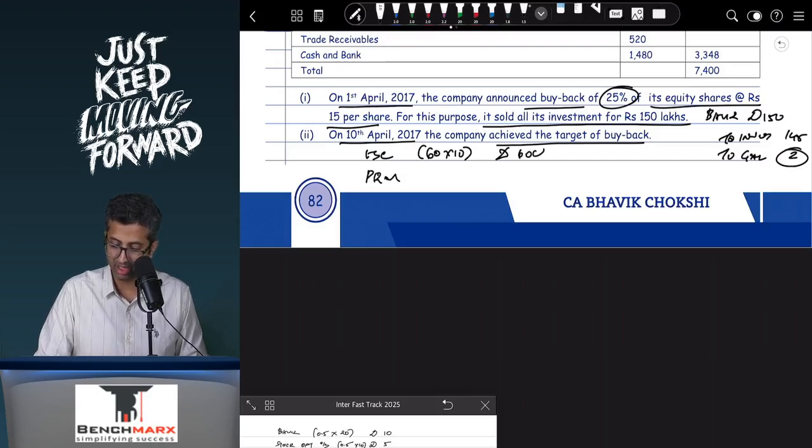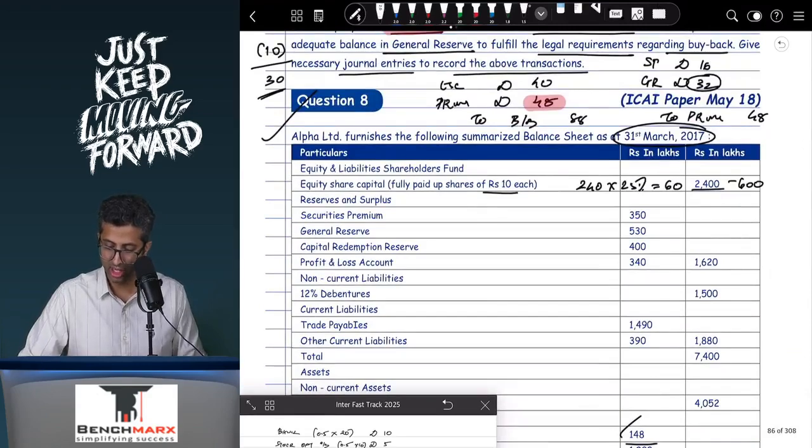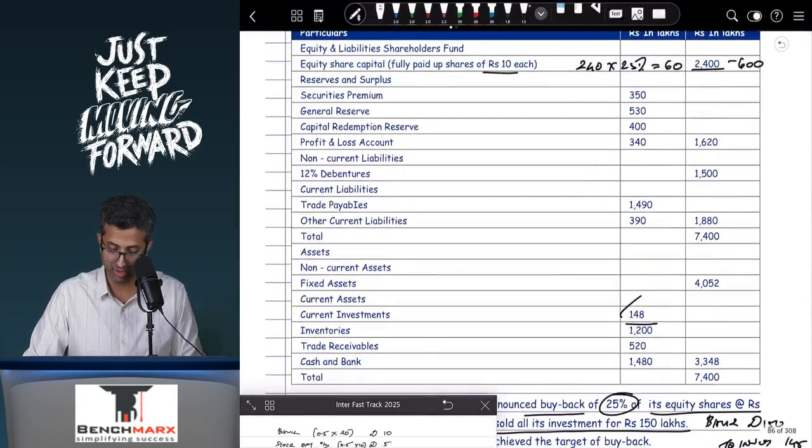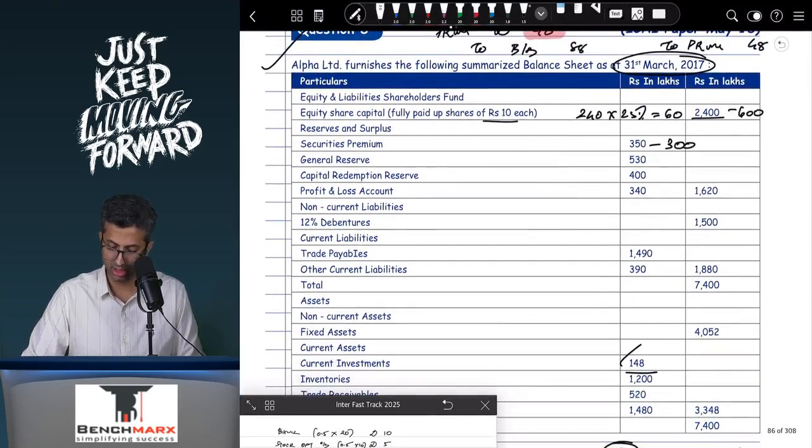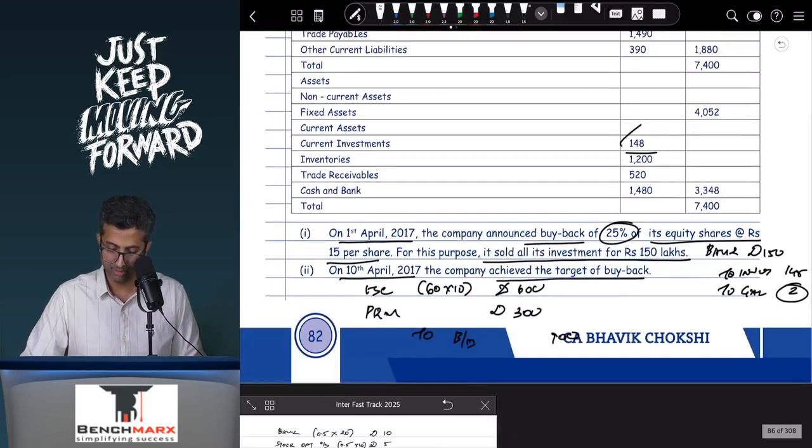Premium. You are buying back at what amount? 15. And hence, there is a premium of 5 rupees. 300 to share buyback 900, and hence this will be reduced by 600. Premium will be written off against securities premium if applicable. So is there a securities premium? 350. From this 300 will be written off, securities premium account debit to premium. And over here there would be a further payment from your bank account. This is I think 1480 minus 900. From investments, I'll receive 150 and this is 148 minus 1480.